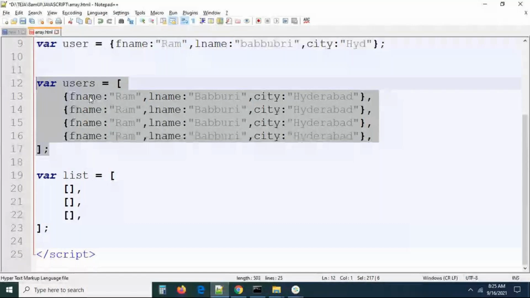What is an array? A group of elements. The group of elements may be numbers, strings, arrays, objects, null or undefined, whatever it may be. We cannot say what type of element it may be. An element means it could be anything. Everything will be treated as an element in the array. So we know that this is an object, but this object is inside an array.